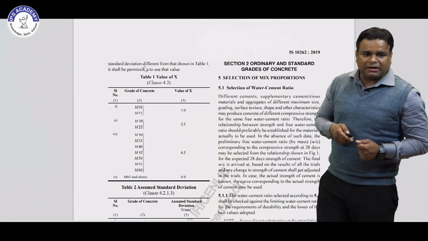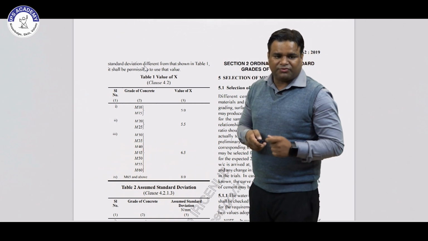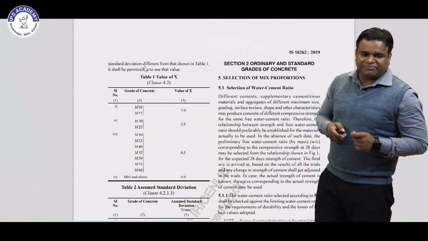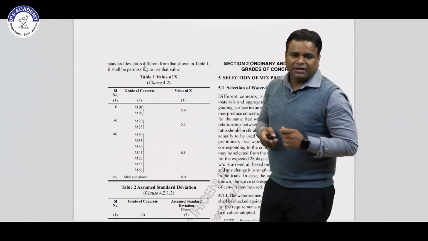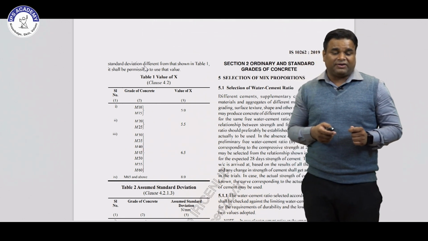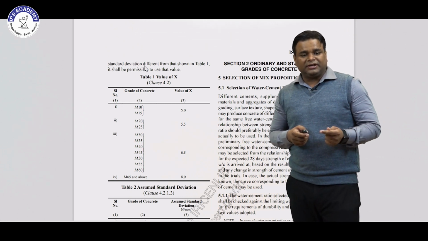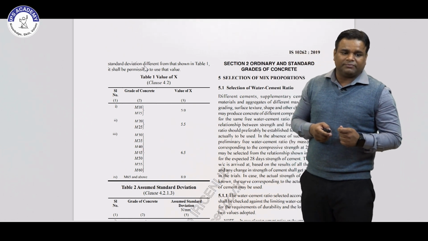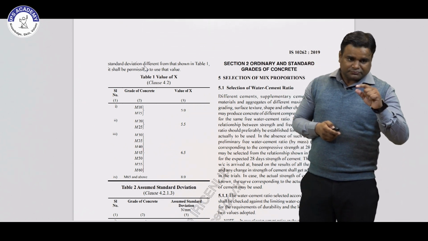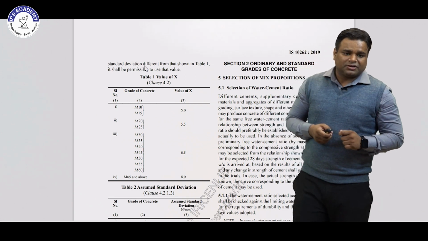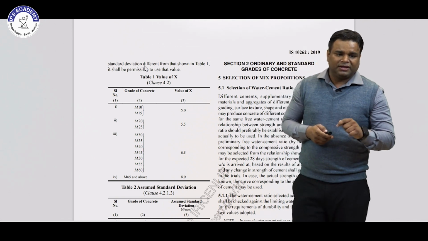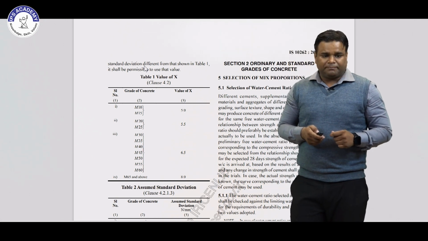Then in table number 1, the value of X is given from M10 to M60, and above M60 also given. So for M10 and M15, the value of X is 5. Then M20 to M25, the value of X is 5.5. From M30 to M60, the value is 6.5, and M65 and above is 8. So basically M10 and M15 is ordinary concrete, then standard concrete, then M30 to M60 is high strength concrete, and above M60 is high strength concrete.